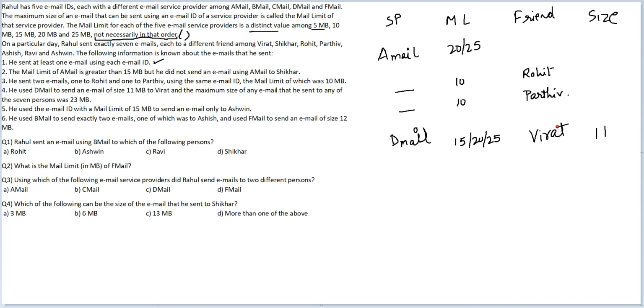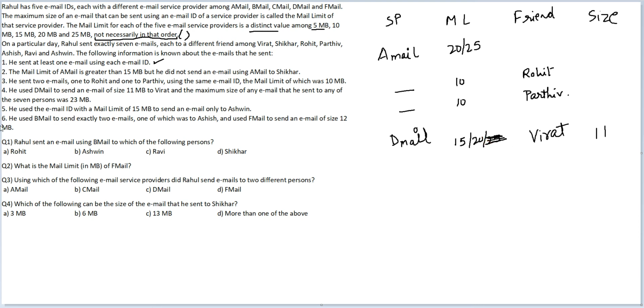These are the capacities for D mail, mail limit for D mail, and the maximum size of any email that he sent to any of the 7 persons was 23 MB. Okay. So now I know 23 MB will definitely go with the email with mail limit of 25. So D mail cannot be 25. This I know. It will either be 15 or 20.